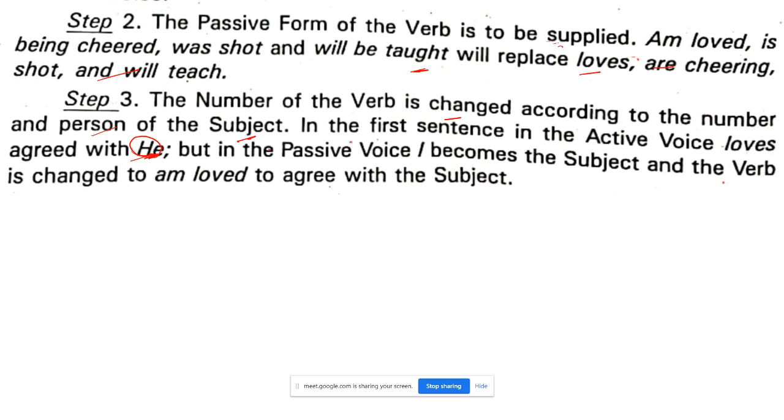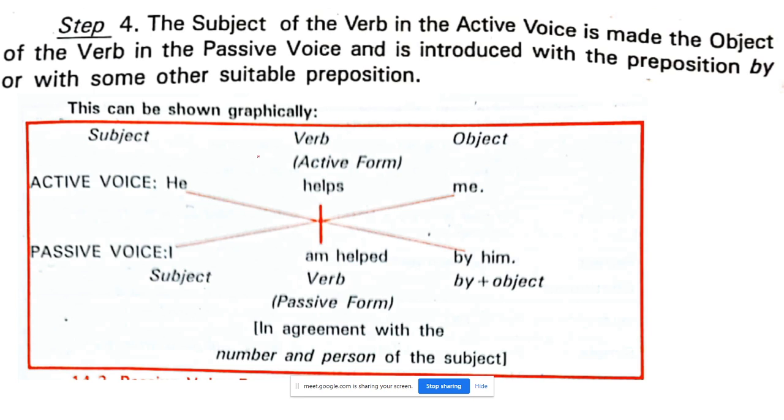But in the passive voice, it becomes a subject and the verb is changed to I am loved to agree with the subject. We have to agree with the subject. Therefore, there are some things to be changed when you are going to the passive voice. When we do the exercises, you will remember better.